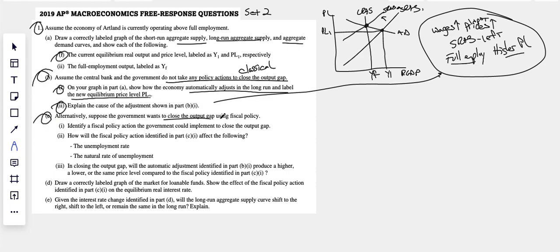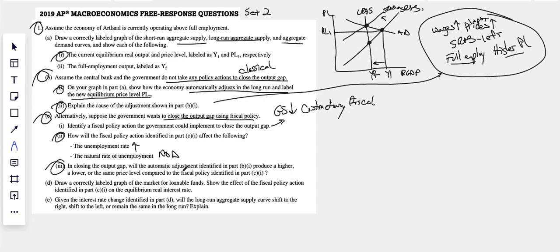Alternatively, suppose the government wants to close the output gap using fiscal policy. So if we're here in a hot economy, inflationary, government spending needs to go down. Easy enough, right? How will the fiscal policy action affect the unemployment rate? Unemployment will go up because obviously output is going down when it's contractionary. This is contractionary fiscal policy. Natural rate of unemployment, there's no change. Here's your natural rate of unemployment. Fiscal and monetary policies don't affect natural rates, so it doesn't change.